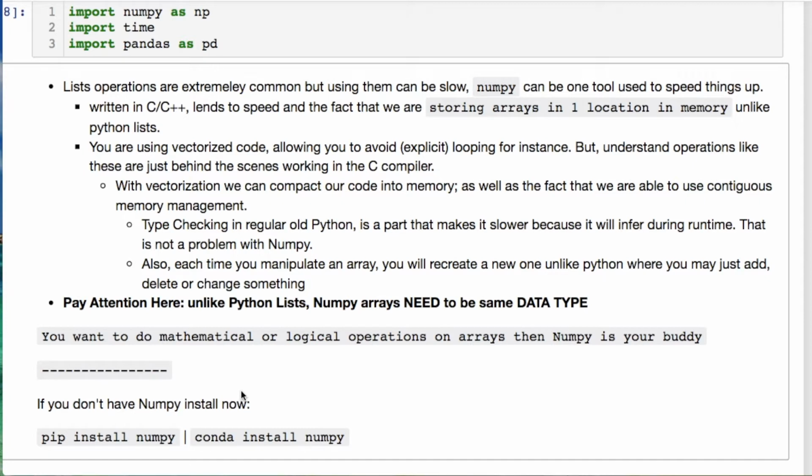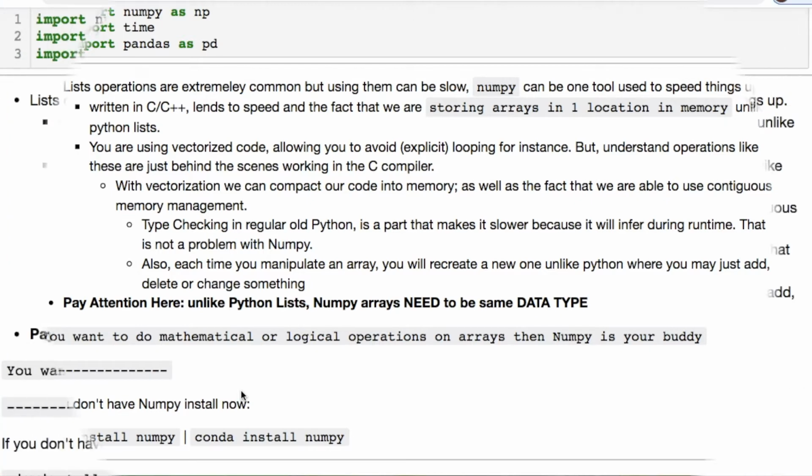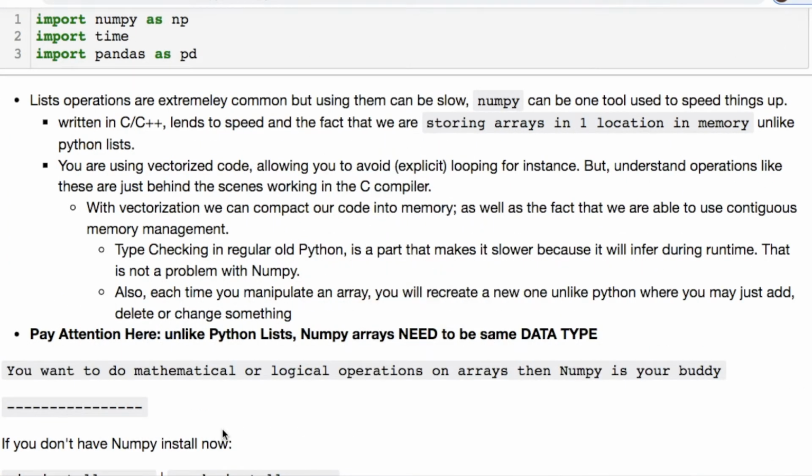There's a couple things I want to mention with why you should use NumPy. One, you can use it for logical or mathematical operations. But if you're dealing with regular old Python lists, this can slow you down if you're trying to do computation such as looping. Things like this can be problematic if you have a lot of data. That's where NumPy can help you out, because in the background it's using C or C++ and it's storing your arrays in one location, whereas a Python list is not going to store it in one contiguous location.